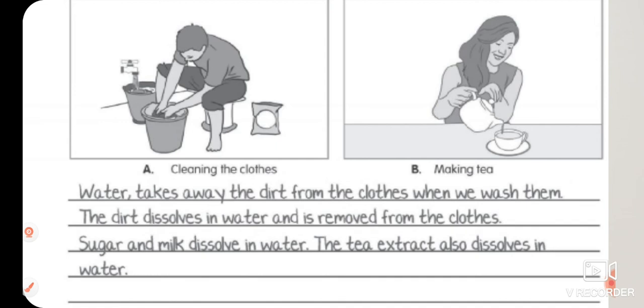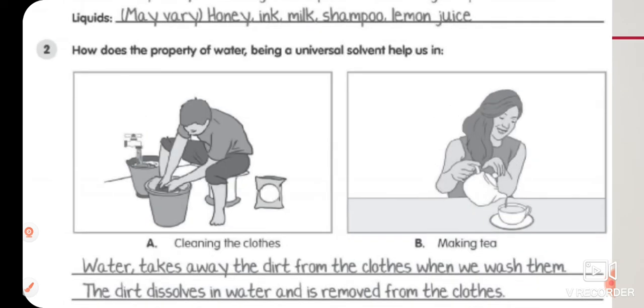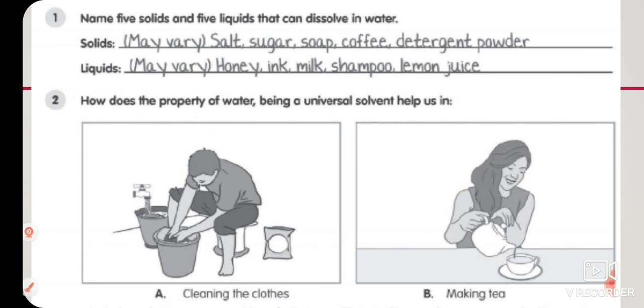So when we wash them, the dirt dissolves in water and is removed from the clothes. Sugar and milk dissolve in water. The tea extract also dissolves in water. So these all make water a unique thing in our daily life. So children, that's why it is called universal solvent. Okay.